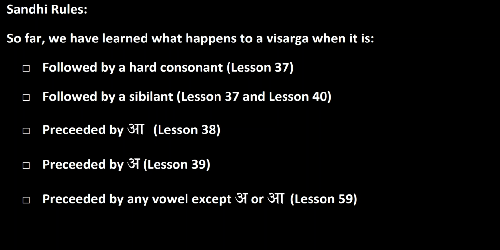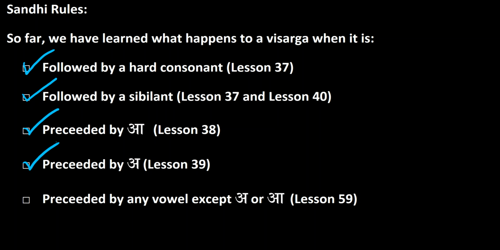So far we learned what happens to a Visarga when it is followed by a hard consonant. That was lesson 37. Then we learned what happens to a Visarga when it is followed by a sibilant. We covered that in lesson 37 and lesson 40. And you can always go back to these videos if you don't remember the rules. What happens to a Visarga when it is preceded by a? That was covered in lesson 38. And what happens to a Visarga when it is preceded by a? That was covered in lesson 39.